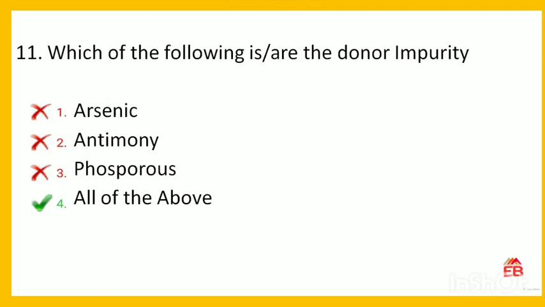Which of the following is or are the donor impurities? Options are arsenic, antimony, phosphorus, or all of the above. So the correct option is all of the above. Options 1, 2, 3 are all donor impurities, which means they have 5 electrons in the valence band. So option 4 is correct.